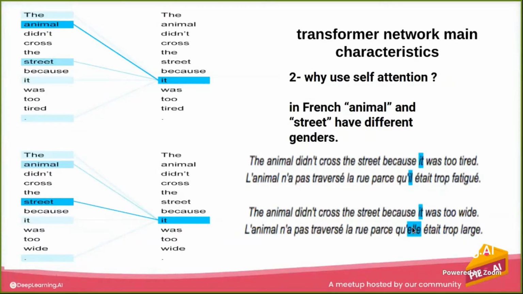So this is why the model was able to present 2 different and correct translations when we give fully similar sentences, changing just "wide" and "tired", which for us as humans we know, but in the old ways, the model cannot attend to it. Using self-attention helps us to do this.